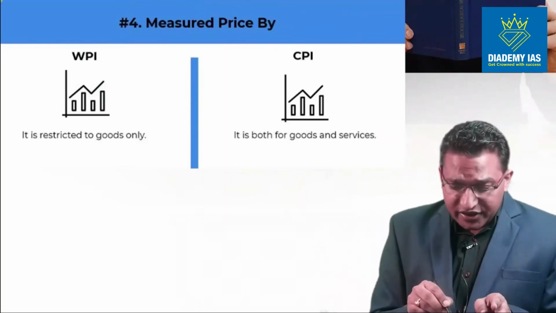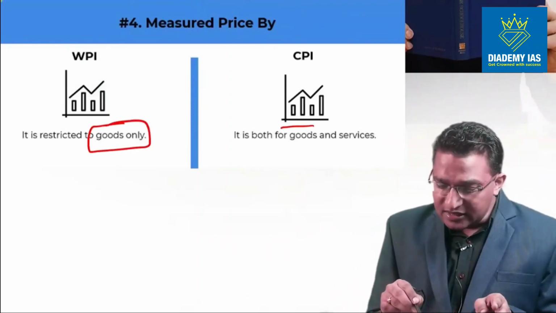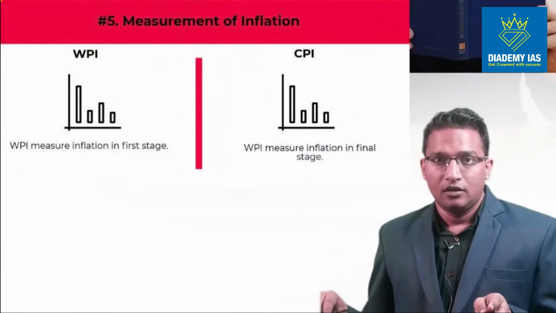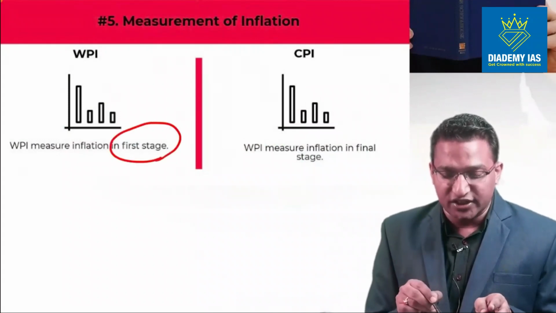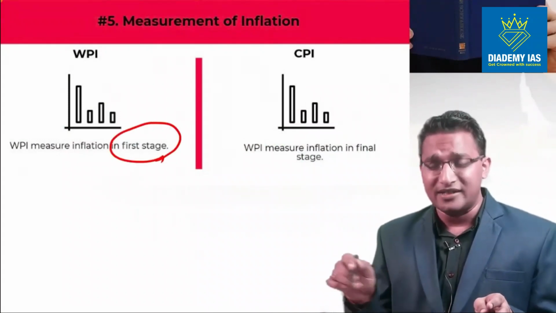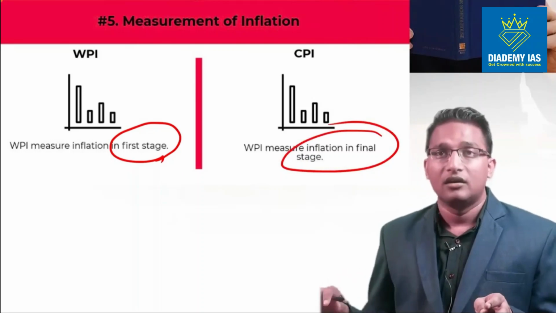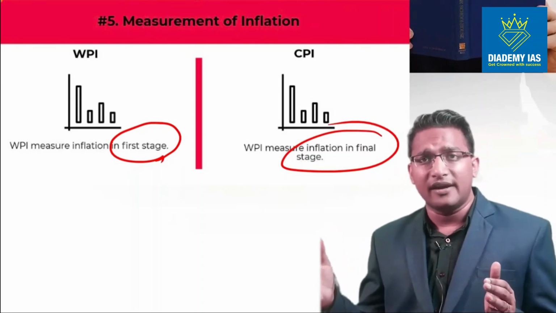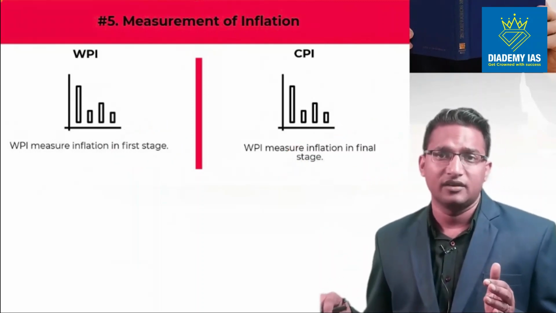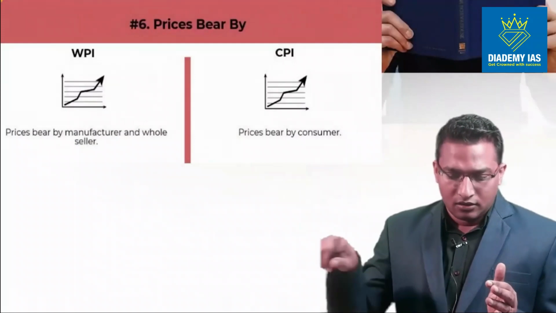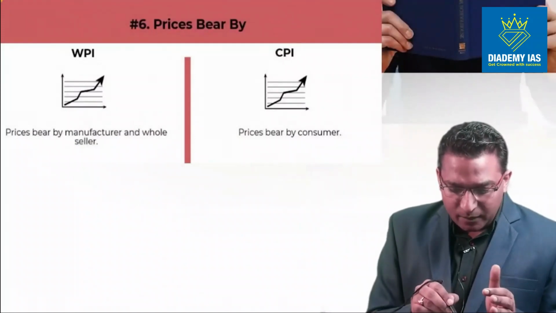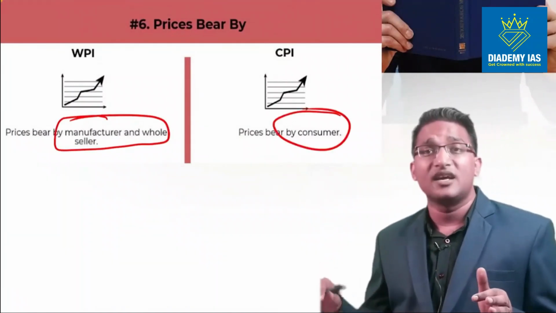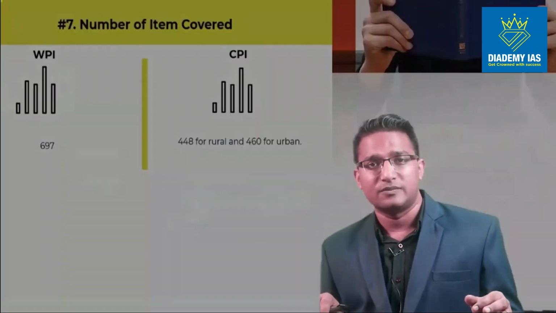WPI is restricted to goods only. CPI is for both goods and services. This is also very, very crucial. WPI calculates inflation at the first stage, that is at the ex-factory level, immediately after the production, and CPI is taken at the final level, at the consumer level, at the consumption level. In WPI, the prices are borne by the manufacturer and the wholesaler, and in CPI the prices are borne by the consumer. Very, very simple, nothing special.